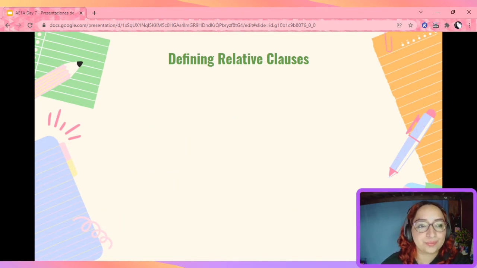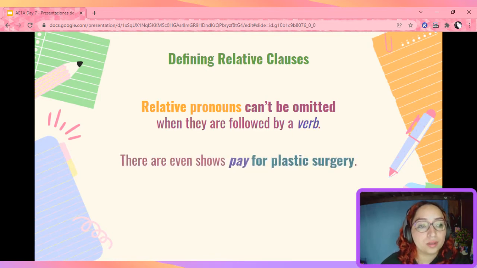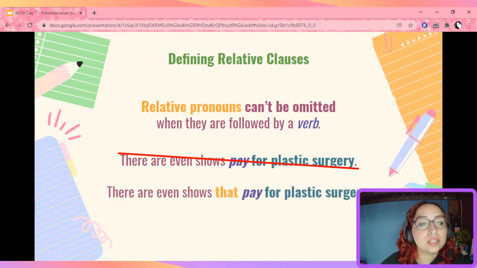Let's continue. Now, something that we need to know is that the relative pronoun cannot be omitted when it is followed by a verb. For example, "there are even shows pay for plastic surgery" is not correct. Why? Because if you see, we have a verb, pay. In this case, we should have "there are even shows that pay for plastic surgery." It doesn't matter if it is the main verb, such as pay, or even a modal, like could, can, or should. You still need to use the relative pronoun.